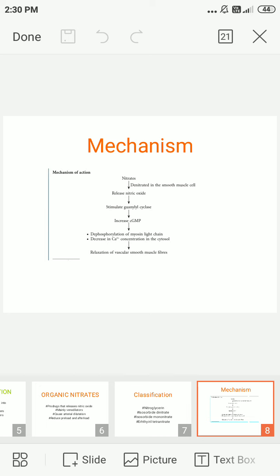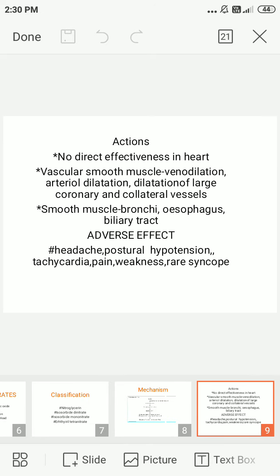First, nitrate gets into the smooth muscle cell and gets denitrated there, releasing nitric oxide. Then it stimulates guanylyl cyclase to increase the cGMP. Finally it leads to dephosphorylation of myosin light chain and also decreases the calcium concentration in the cytosol. Finally this leads to relaxation of smooth muscle fibers. This is the mechanism of organic nitrates.